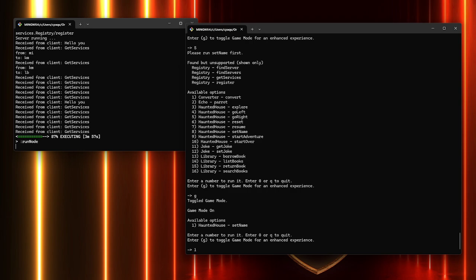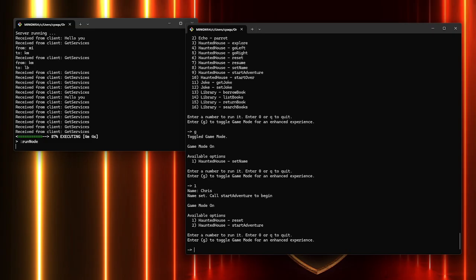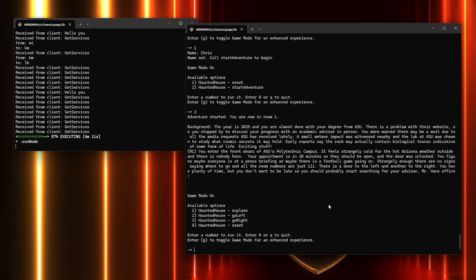So this used to be a thing with multiple endings. However, that got a little out of hand. So now it's just very simple. Set a name. Now you can see we have the new options as the game state has changed. Reset will wipe the name. We're going to go to start adventure.